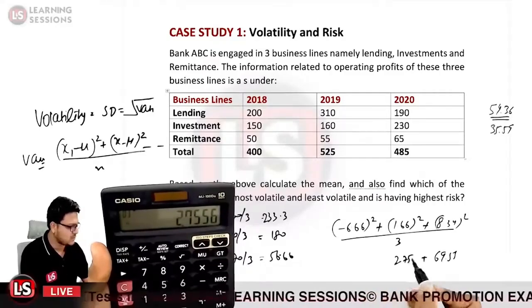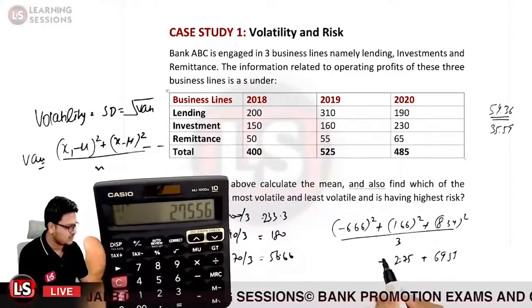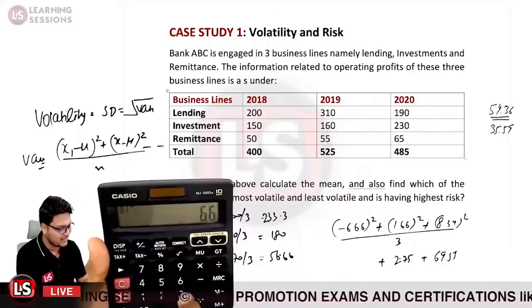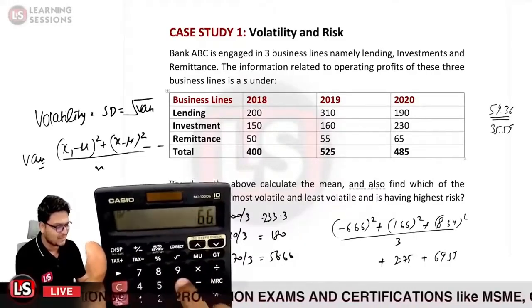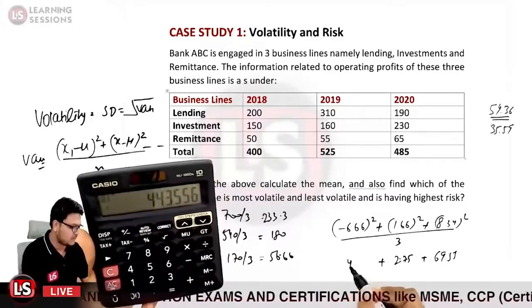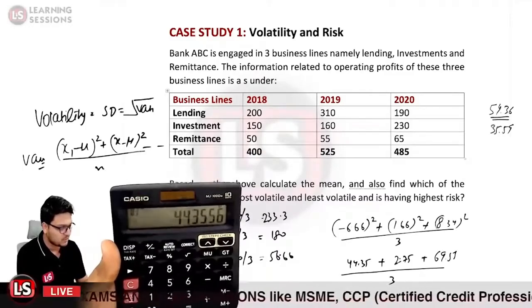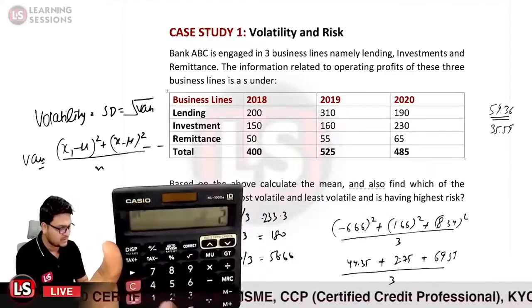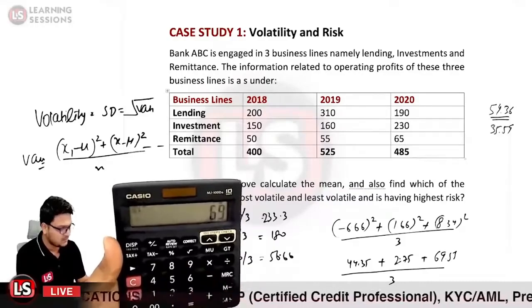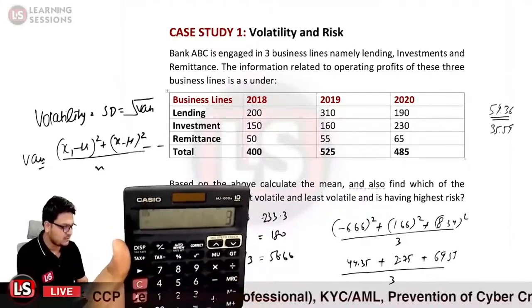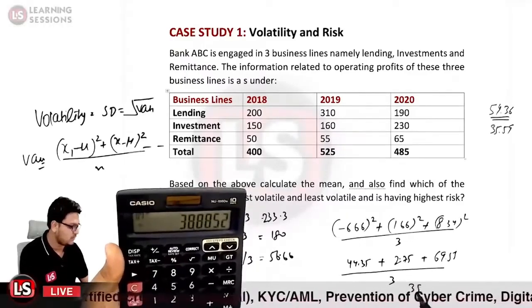I know the calculations are quite lengthy in this case, but you need to do so because you are to solve it yourself. Only in that case will you be getting the marks. So just adding them up: 44.35 plus 2.75 plus 69.55 comes out to be 116.65, divided by 3, that comes out to be 38.88.